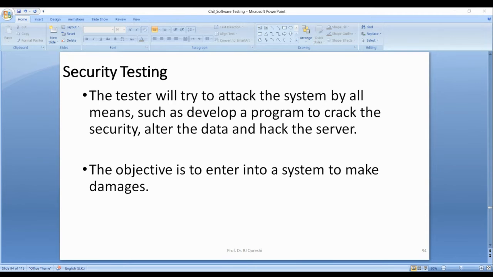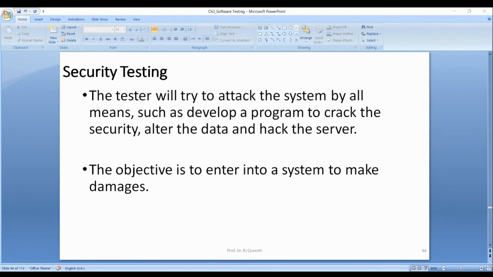We have DOS. We have virus. We have worm.